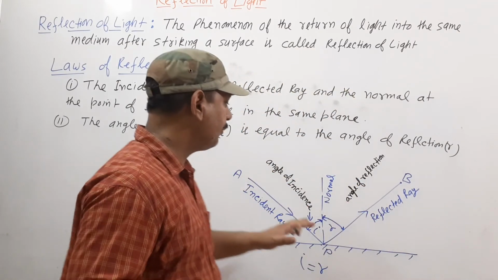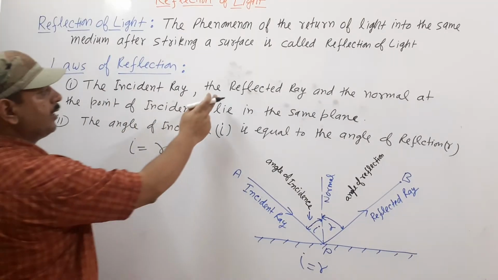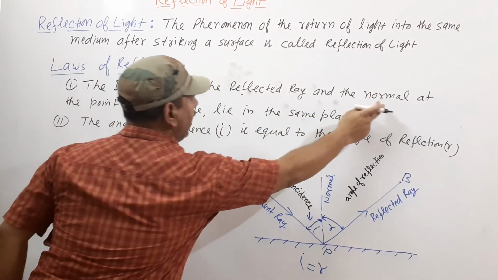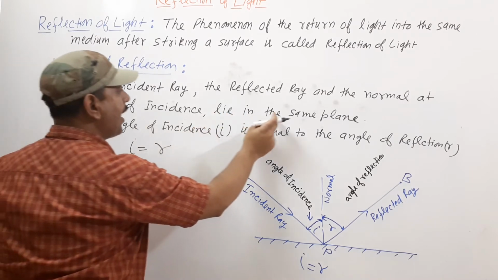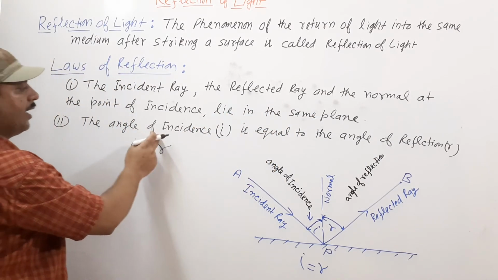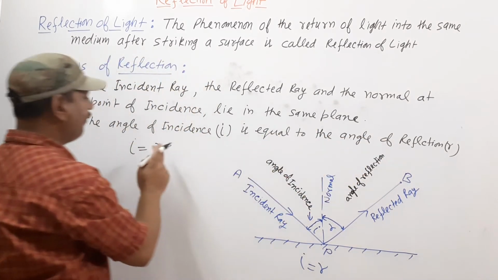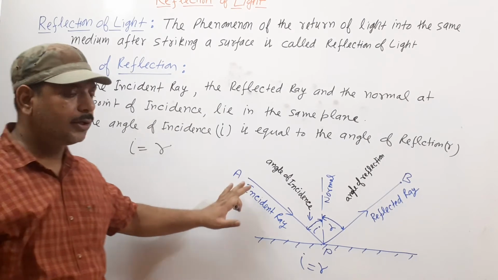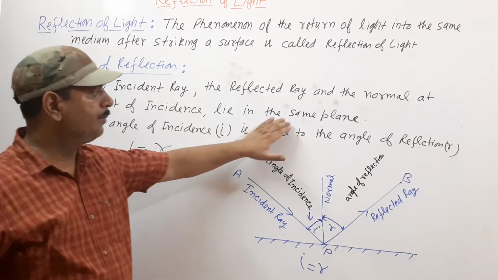So the laws of reflection: the incident ray, the reflected ray and the normal at the point of incidence lie in the same plane, first. Second, the angle of incidence i is equal to the angle of reflection r. i is equal to r. What is the meaning of that?